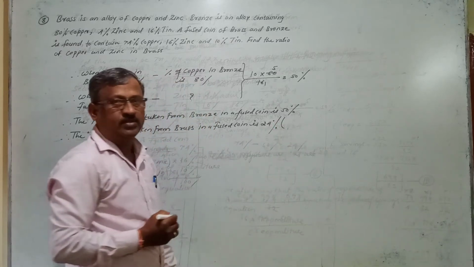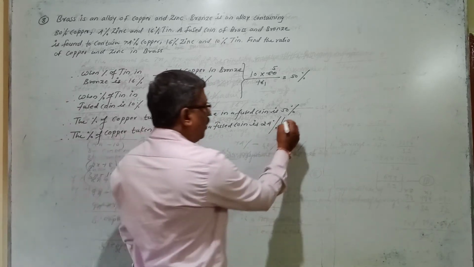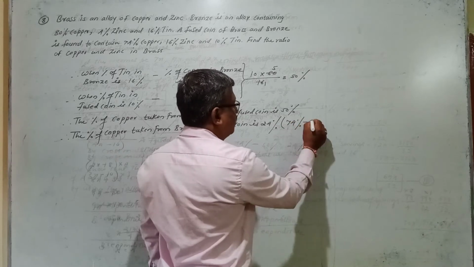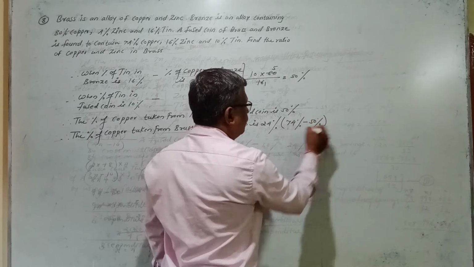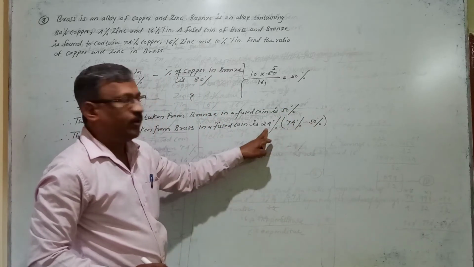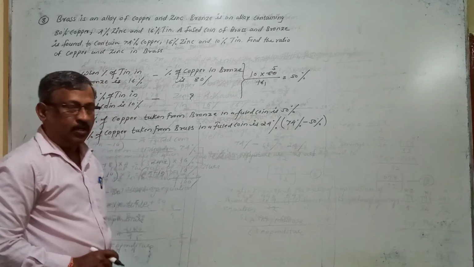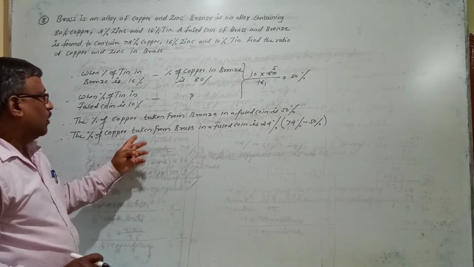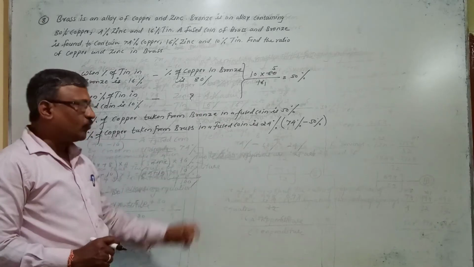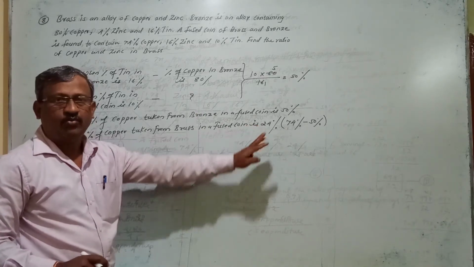How 24%? You write it in brackets: the total percentage of copper in the fused coin, 74%, minus the percentage of copper taken from bronze in the fused coin. So total mixture minus copper from bronze, you will get copper from brass. Clear? This is how you find the percentage of copper taken from brass in a fused coin. So now we know brass contains 24% copper.